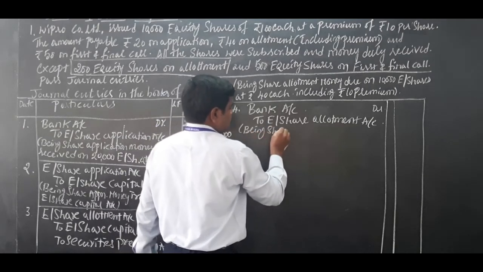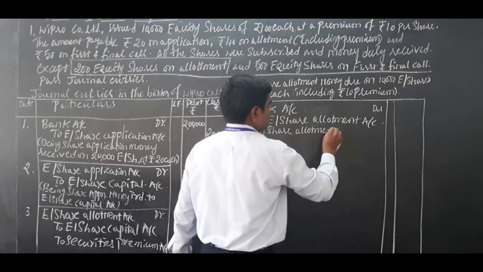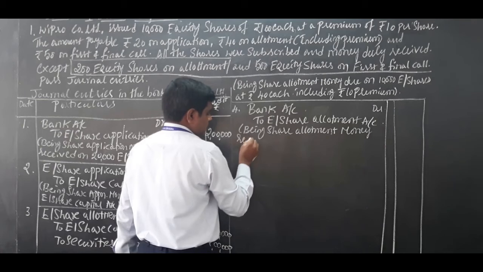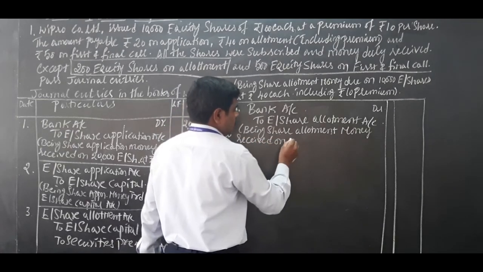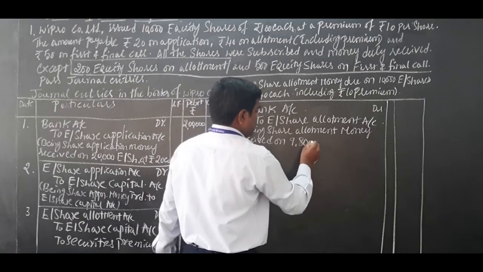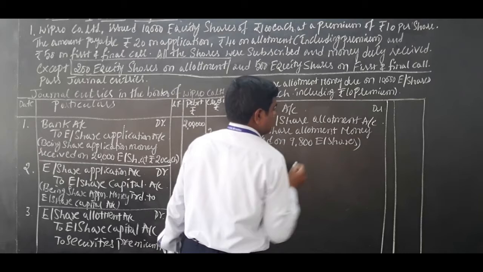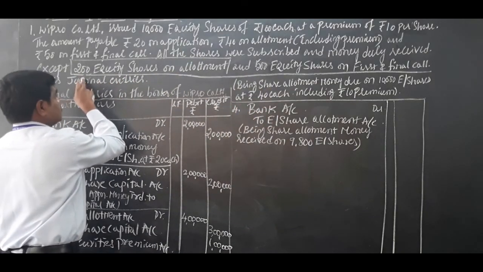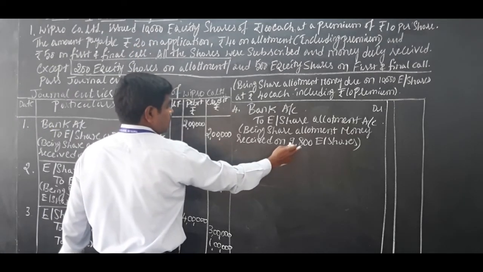Being share allotment money received on 9,800 equity shares. Out of 10,000, 200 shares not received. 10,000 minus 200, 9,800 equity shares.